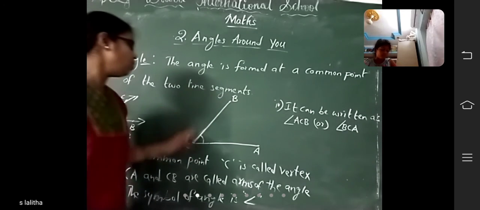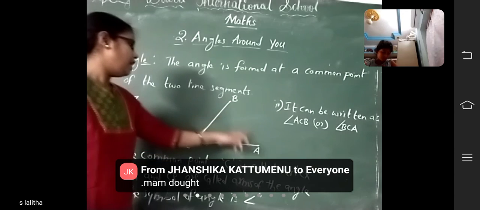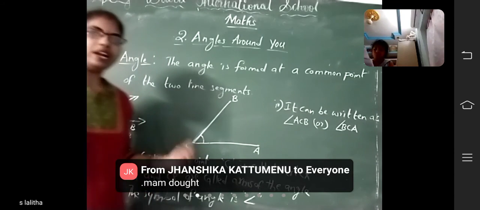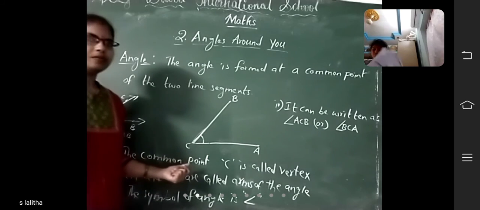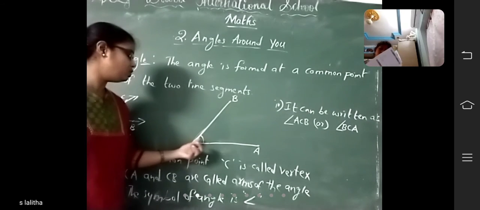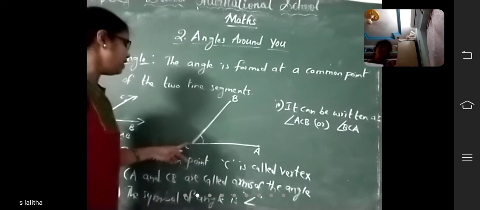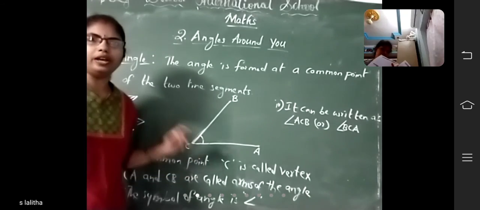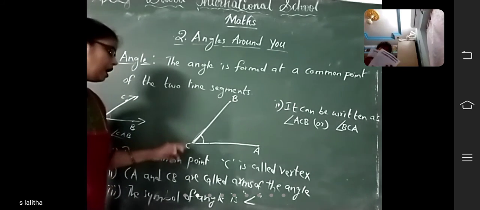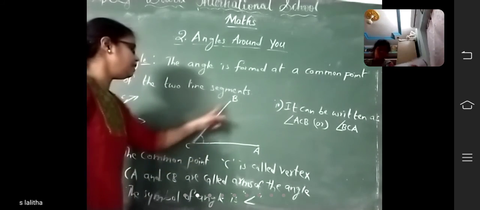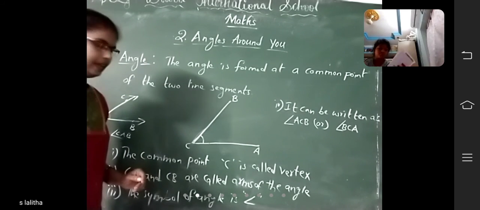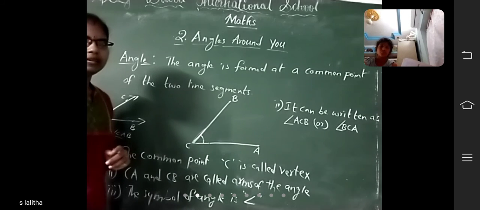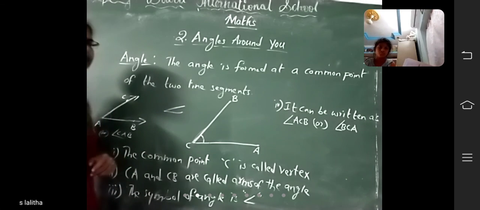So what do you call this one? Angle ACB or angle BCA. What is called the vertex here? Where the two line segments join at a common point. Okay, so here the common point is C. So what is this C called? C is called a vertex. And next, CA and CB are the arms of the angle. And what is the symbol of angle? This is the symbol of an angle. Okay.